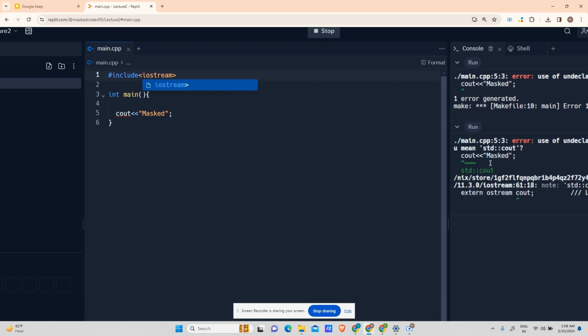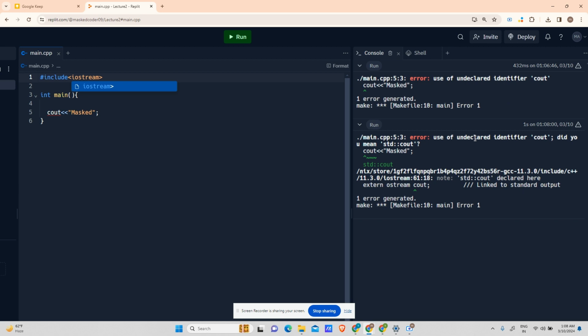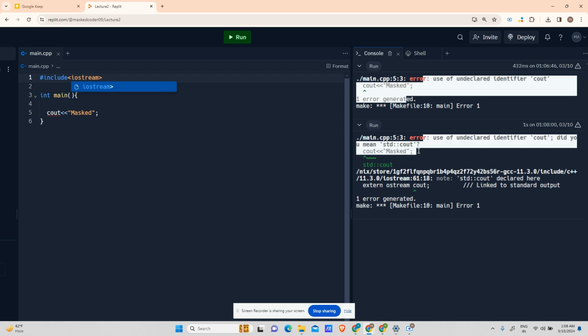If I run it, it says again an error. It says use of undeclared identifier cout. That is the same, but it says, did you mean std cout? Now what is the meaning of std here? You see the error is different here, right? The error here is different from this error. It says, do you mean std cout?